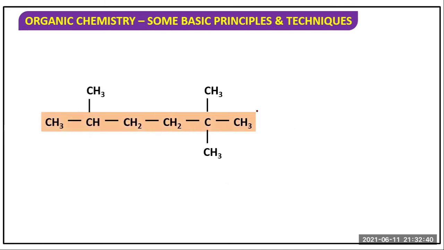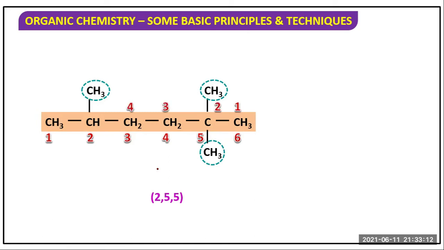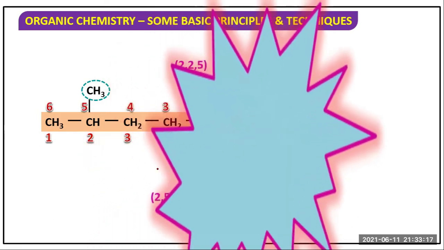Now what happened? This will be first one. Now we are numbering from right hand side. Okay, because there is a 2 methyl. From methyl this 2 position. Okay, so this is wrong. Clear? This is methyl, this is another methyl. So there are 3 methyl. So try what will come here. Okay, so 1, 2. So 2, 2, 5 trimethyl hexane.